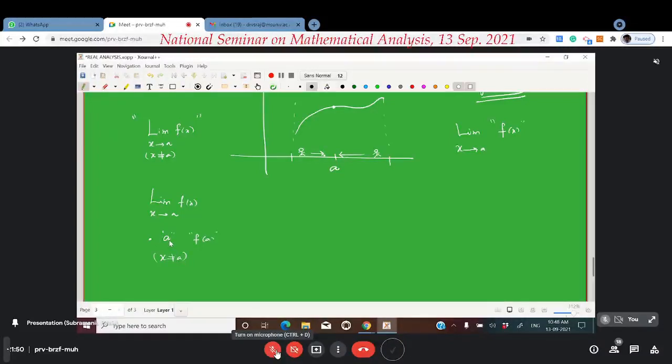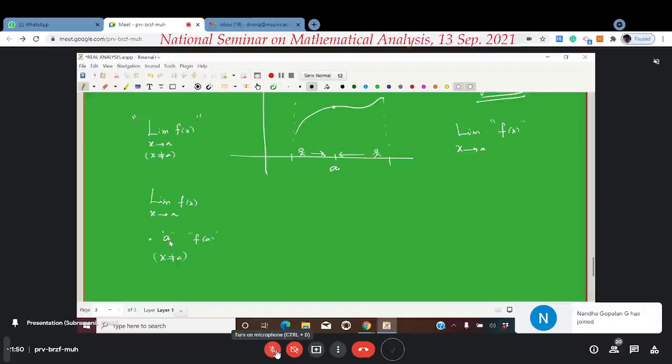That is, we are not interested in knowing what is happening to f at a. We are interested in knowing what is happening to the values of f when the values of x are coming closer and closer to a. This is what we are interested in. Is it okay? Okay, sir. This is what it means.